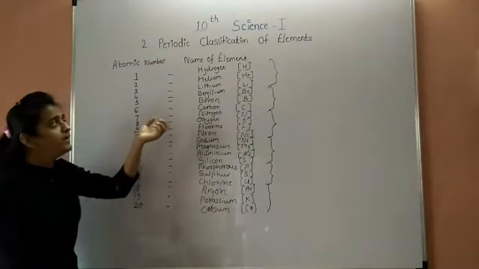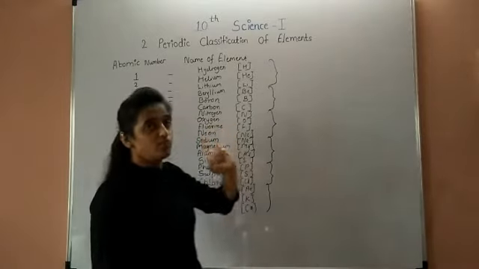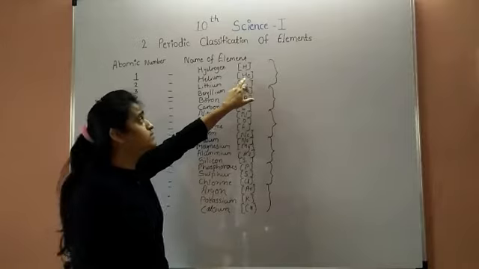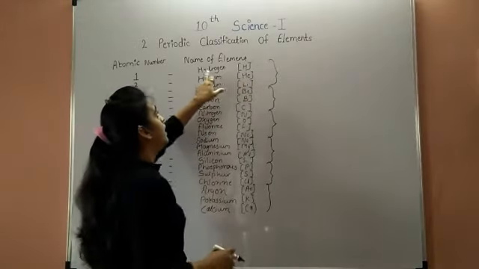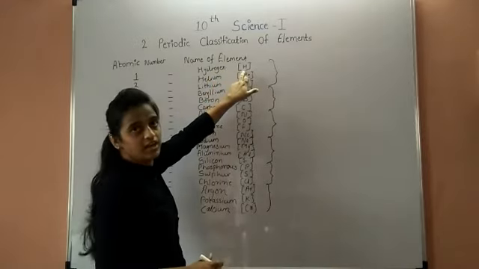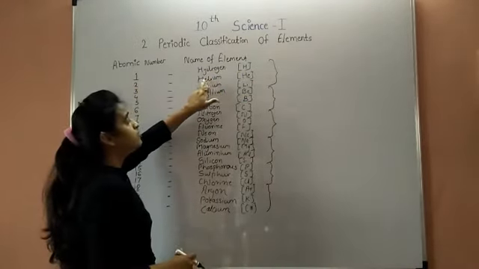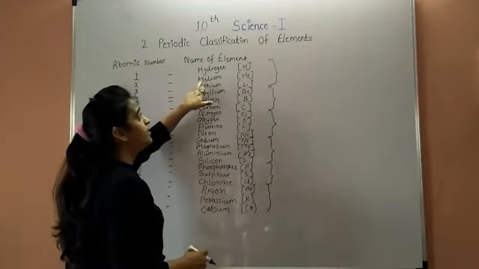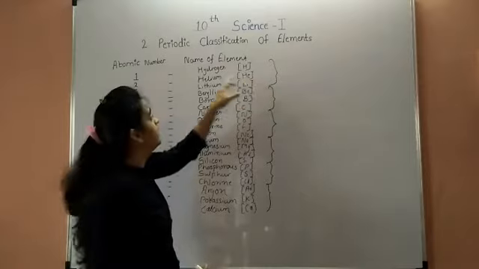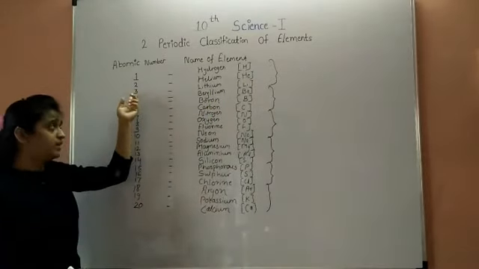For any element, the first letter of the symbol is capital and the second letter is written in small letter. The first element, hydrogen, stands for H, capital H. Next, the second atomic number is helium. The helium symbol is capital H and small e, He.